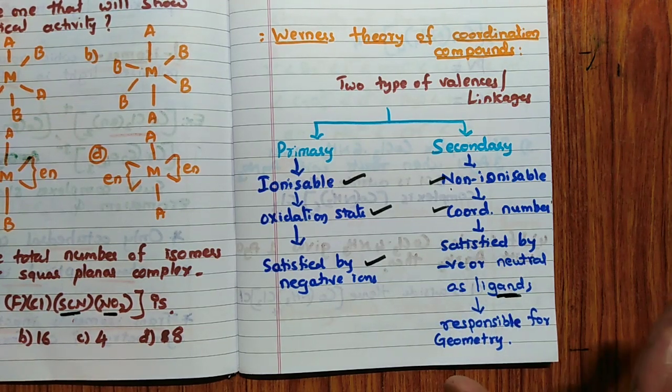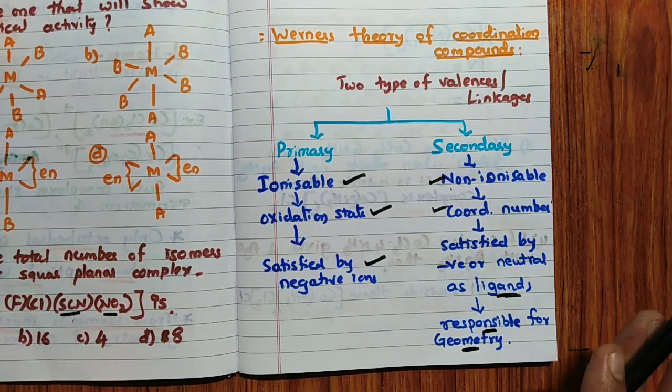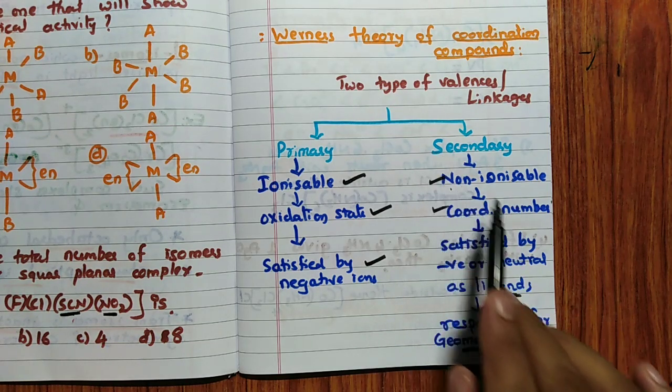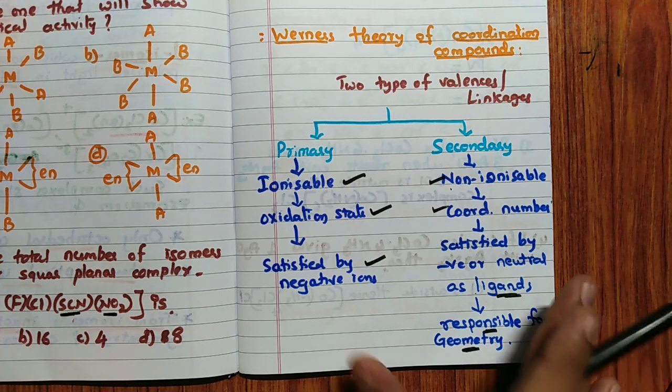It should be a ligand, and it is responsible for geometry. Important, responsible for geometry. Secondary valency: non-ionizable, coordination number, satisfied by negative or neutral ligands, responsible for geometry. Now you will see some examples.